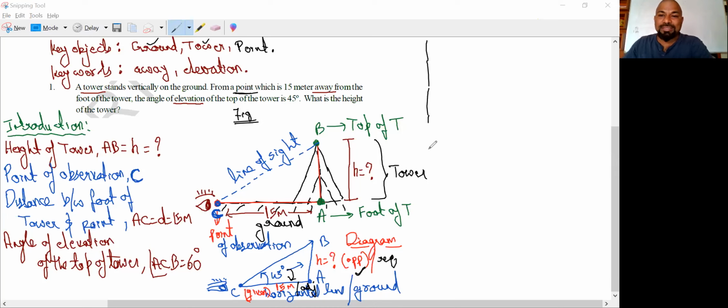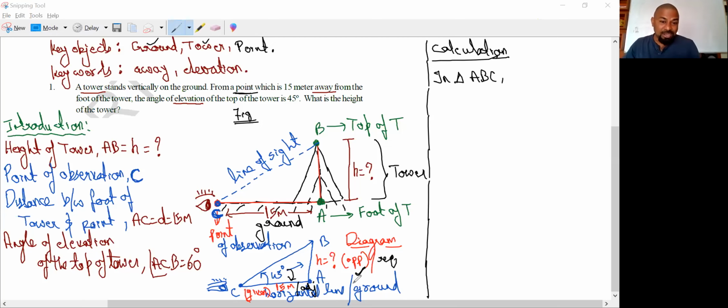Now out of this, what is the trig ratio which we have to follow? That is the calculation part. So what is the triangle we are forming? In triangle ABC, that is the triangle we have seen. And if you check, angle A is equal to 90 degrees. That is clear.